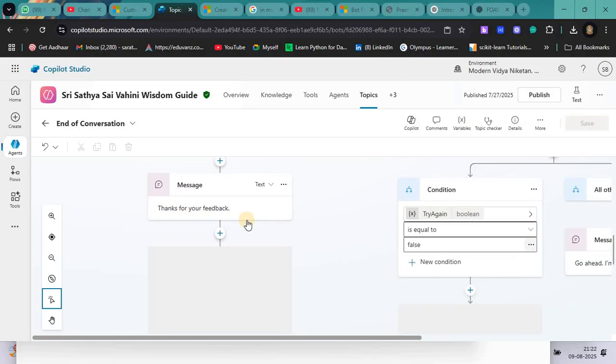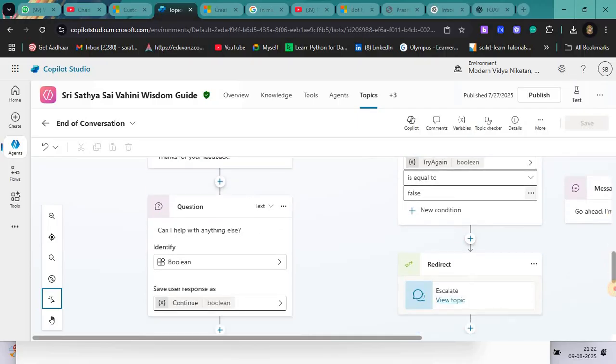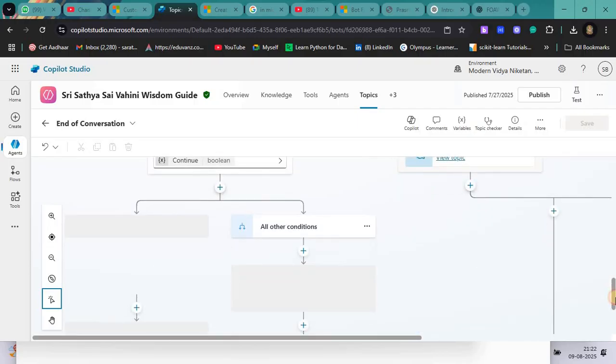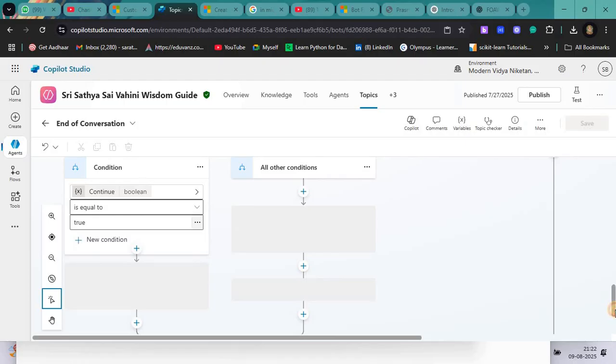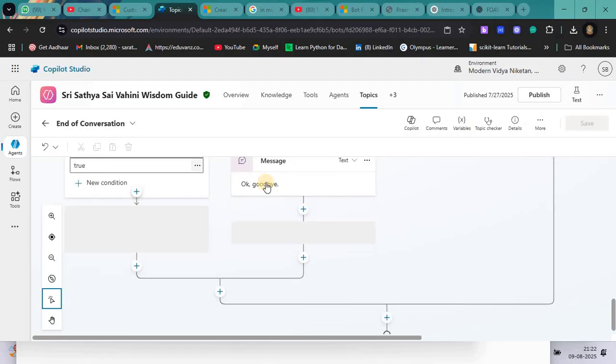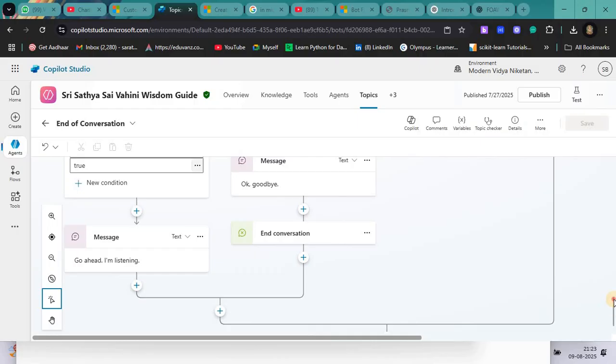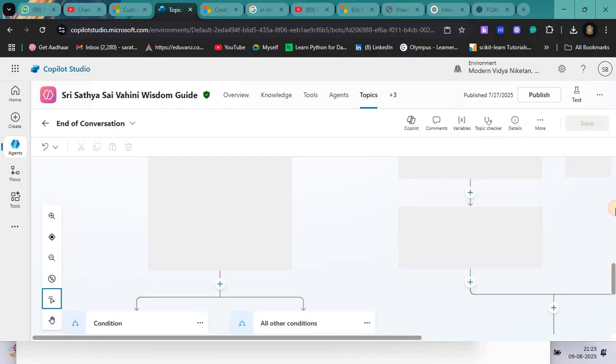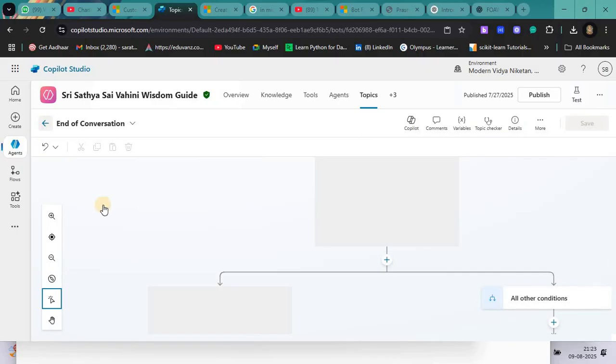Then another message will come, thanks for your feedback, can I help you with anything else, again yes or no. Then it is a conditional conversation. If true, then the conversation continues; if not, it says goodbye. You can edit this end of conversation, for example, go ahead, I'm listening. So this is called end of conversation.